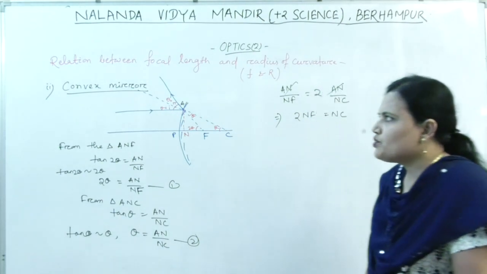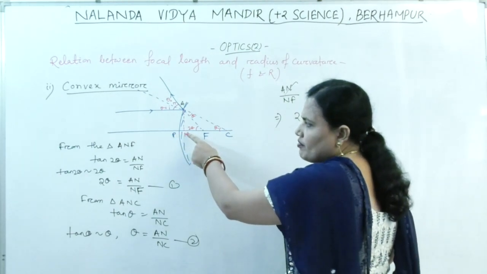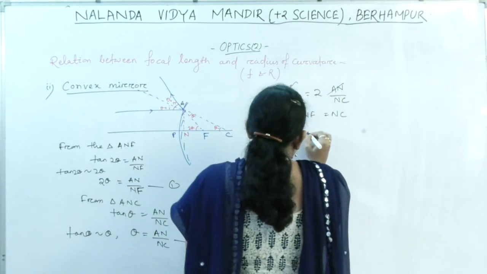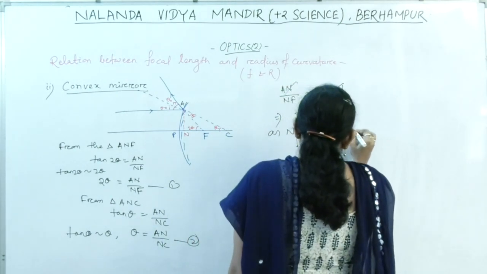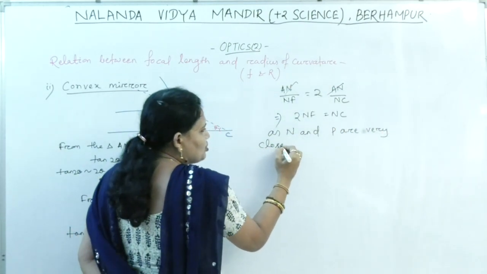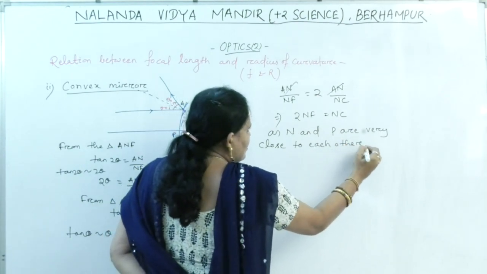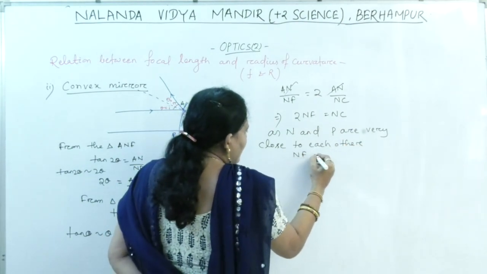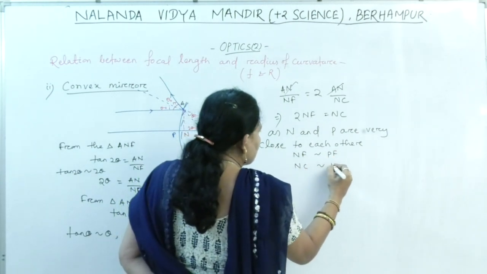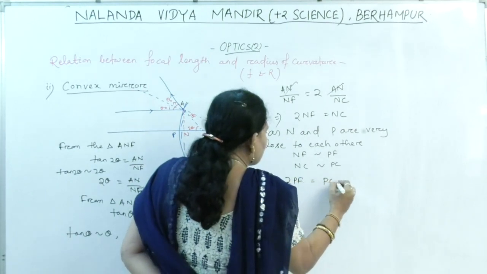Now as we have assumed that the aperture is very small, N and P are very close to each other. So in place of NF, I can write PF, and in place of NC, I can write PC. So 2PF is equal to PC.